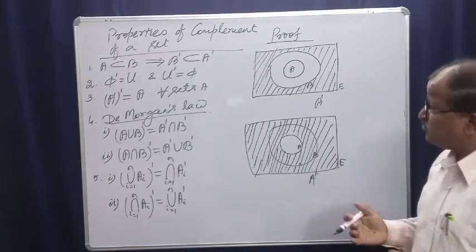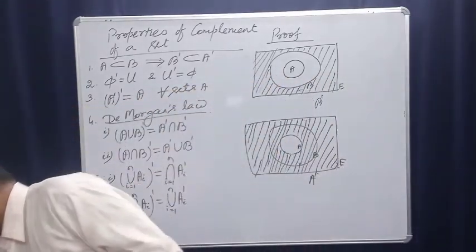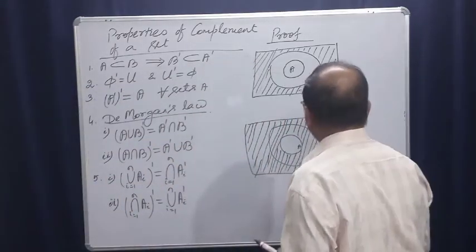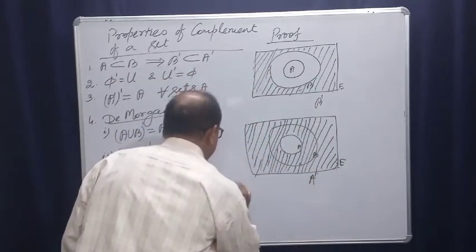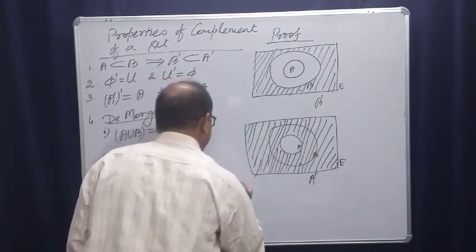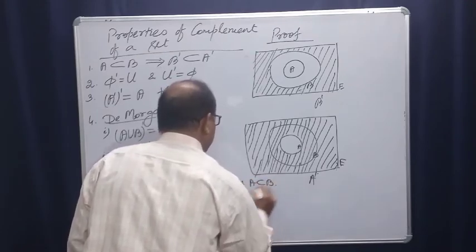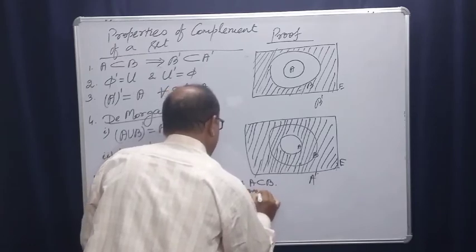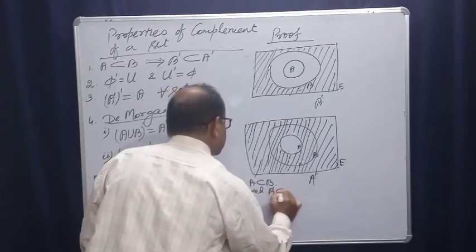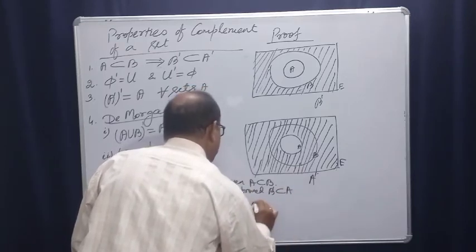So let us prove it logically. Suppose we say that, given that, what is given? A is a subset of B. To be proved, B complement is a subset of A complement. Therefore, let X belong to B complement.